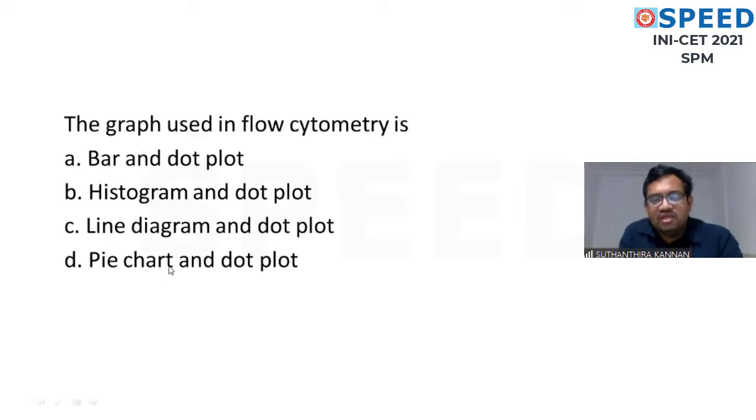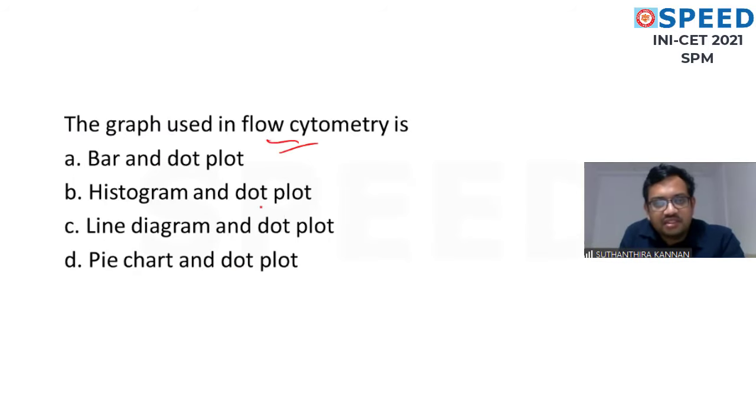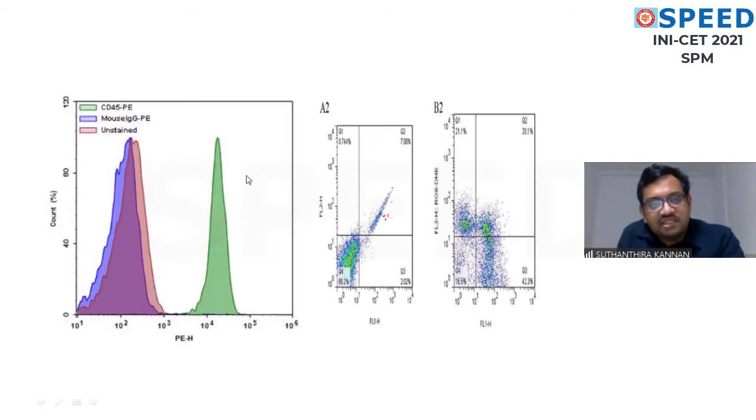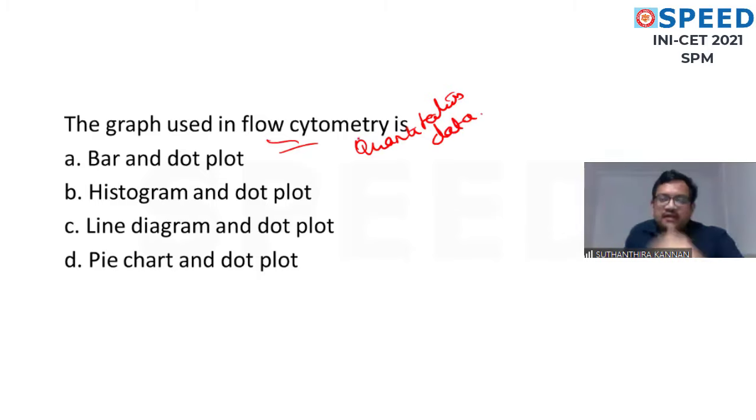Okay. Next, the graph used in flow cytometry. Flow cytometry is used in pathology. What is that plot? This is how the graph will look. You see this is the dot, so a dot plot is there. Dot plot is there in the options. In flow cytometry you are seeing the IgG and the count. So this is quantitative data. Since we are dealing with quantitative data, the bar diagram and the pie chart are excluded. Both are for qualitative data.